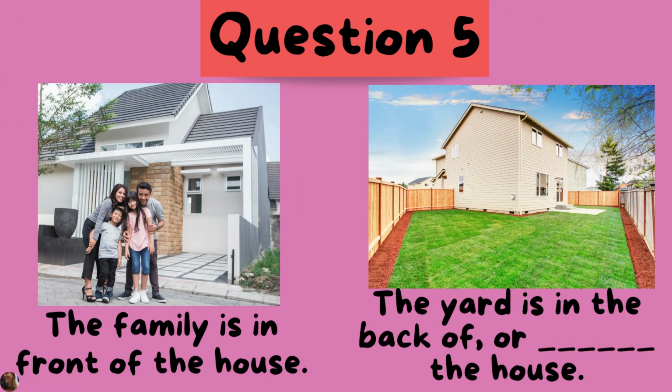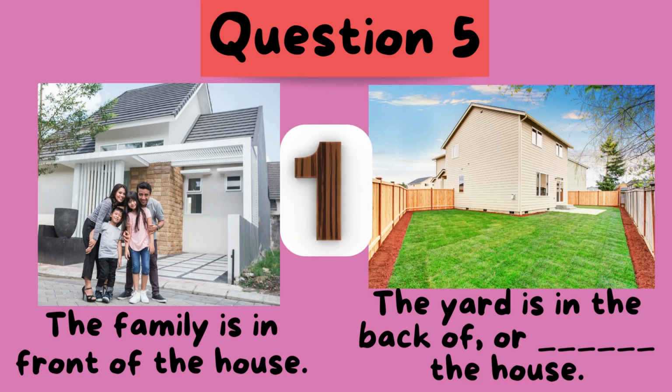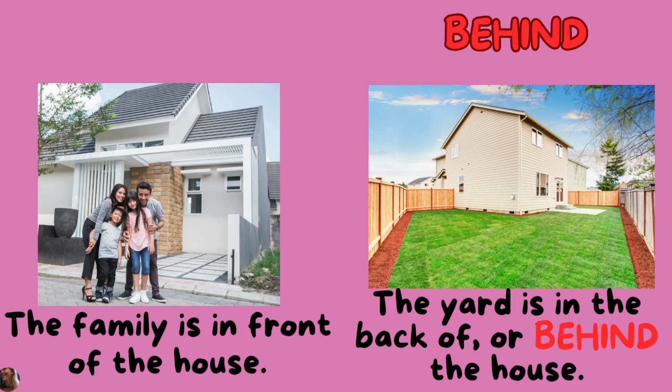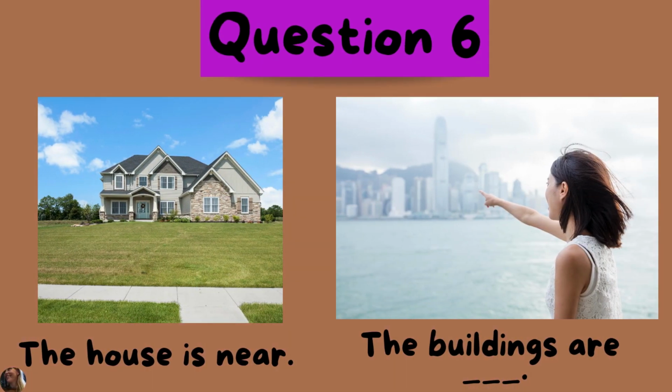The family is in front of the house. The yard is in the back of the house. Behind. The house is near.